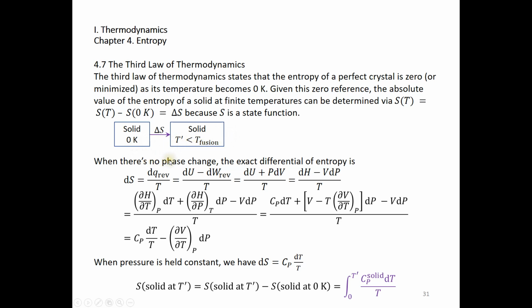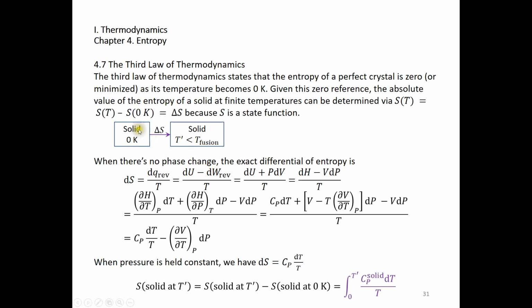When there is no phase change, the exact differential of entropy is this. This is an indirect definition of entropy in thermodynamics. dS is equal to dq reversible over T. dq is dU minus dw. dw is negative P external dV, and over here, if the process is reversible, we can say dw is negative P dV.